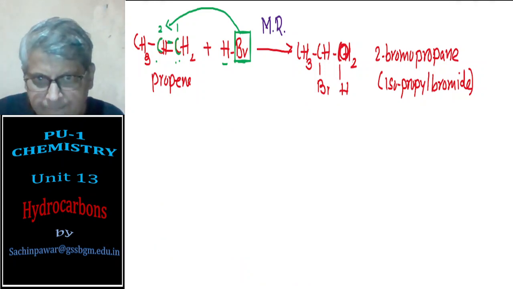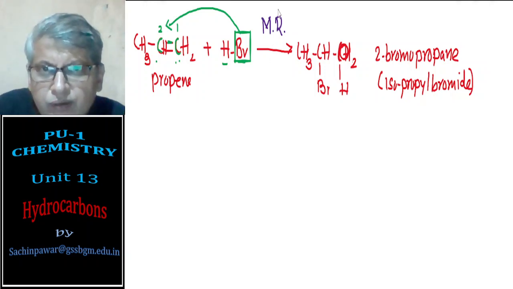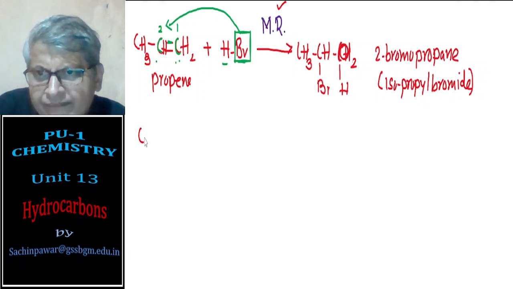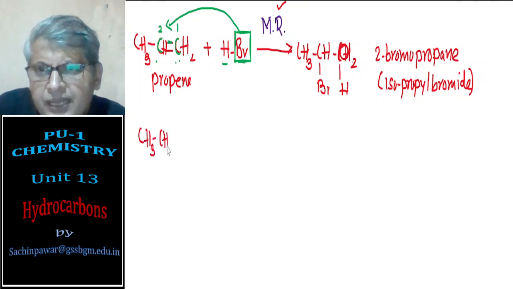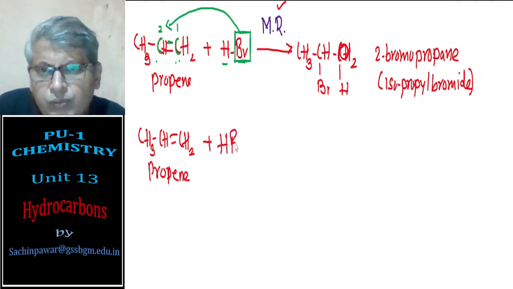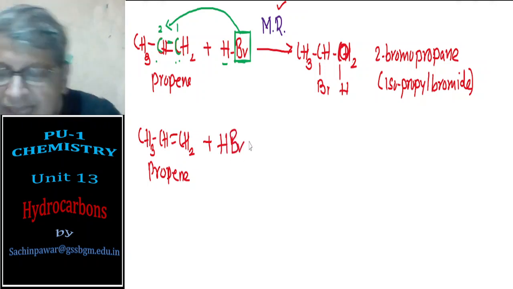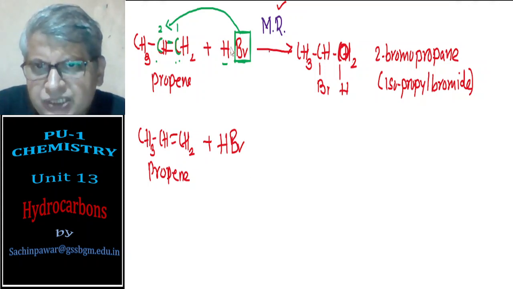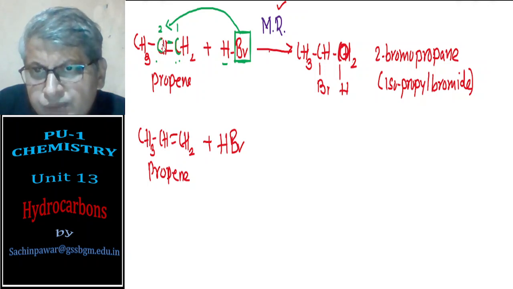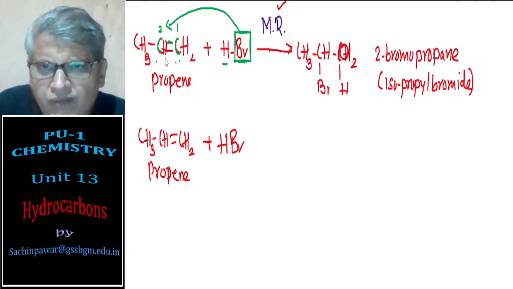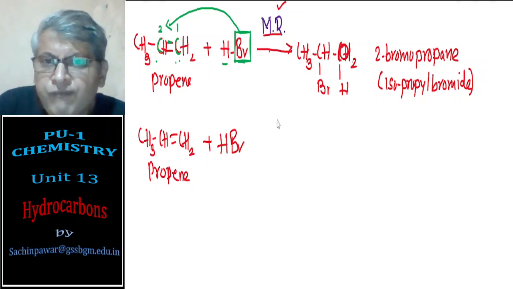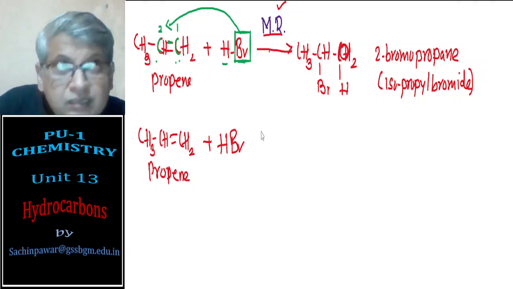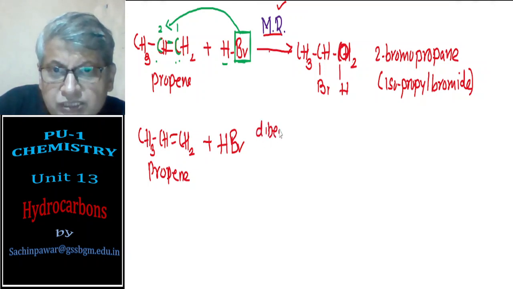Here I have to just explain Markovnikov rule, which I have explained. Now suppose I have CH3CH=CH2, that is propene, and I am reacting with hydrogen bromide, only for hydrogen bromide addition, not HCl. If I want the reverse of this: in the first reaction Br goes to carbon number 2 which has one hydrogen atom, that is the least number of hydrogen. It is following Markovnikov rule. If you want to go against it, then I have to use a reagent, that is dibenzoyl peroxide.